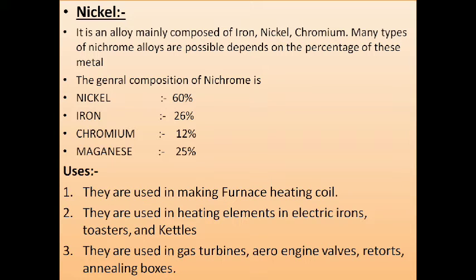The general composition of nichrome is nickel 60%, then iron 26%, then chromium 12%, and manganese 2%. The uses of nichrome wire: they are used for making furnace heating coils, heating mantles. They are also used for heating in electric irons, toasters, and kettles. They are used in gas turbines, aero engine valves, retorts, and annealing boxes.